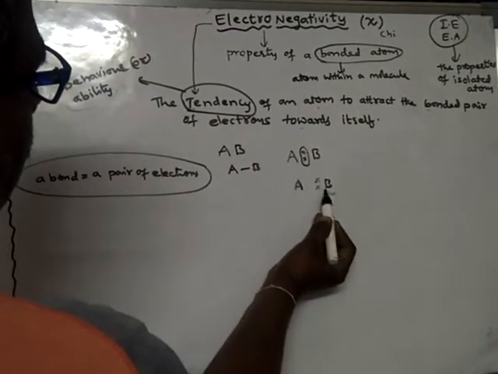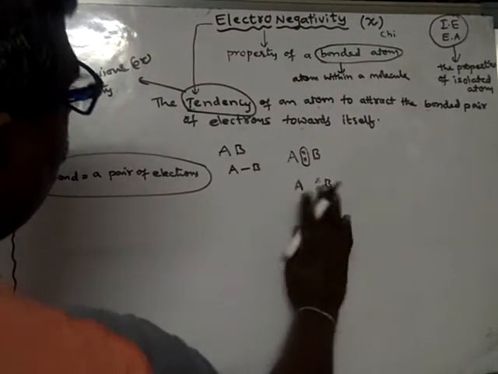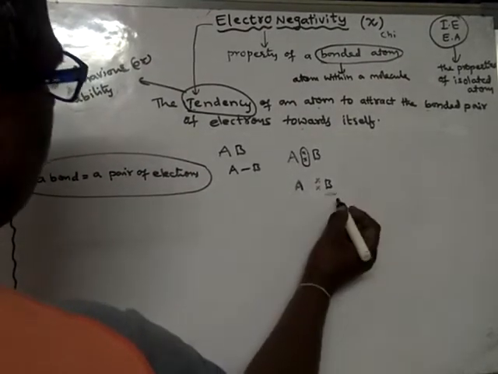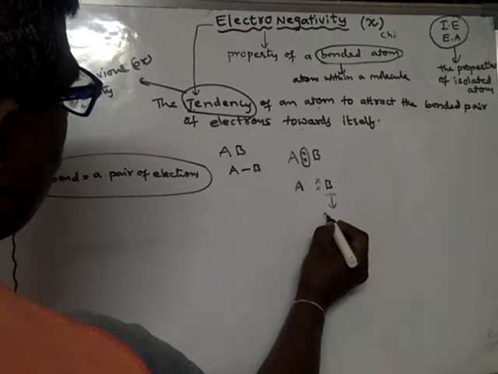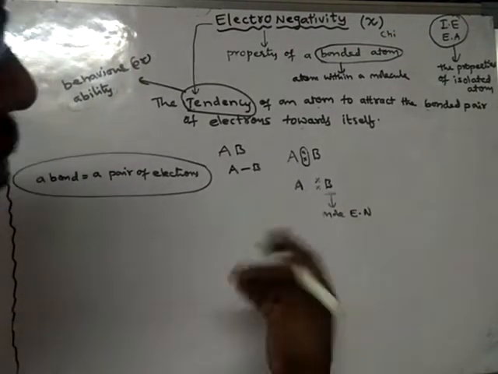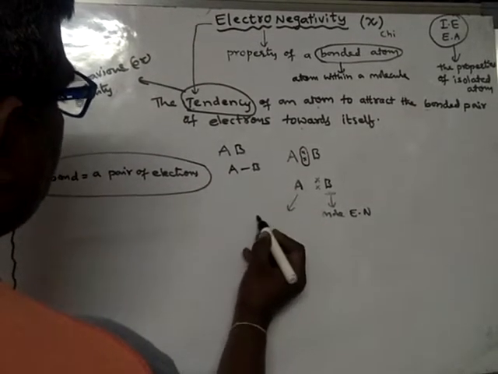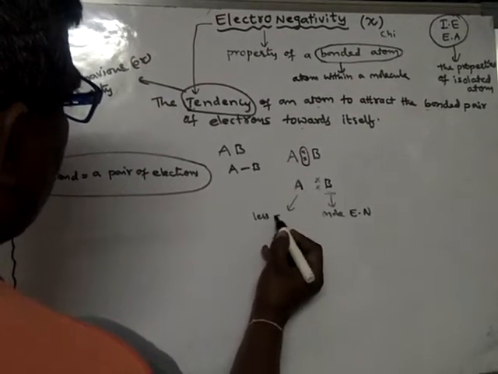That means this atom has an ability to attract this bond pair towards itself. So here B is said to be the more electronegative atom, that means it has more ability. A has less electronegativity, so A is the less electronegative atom.